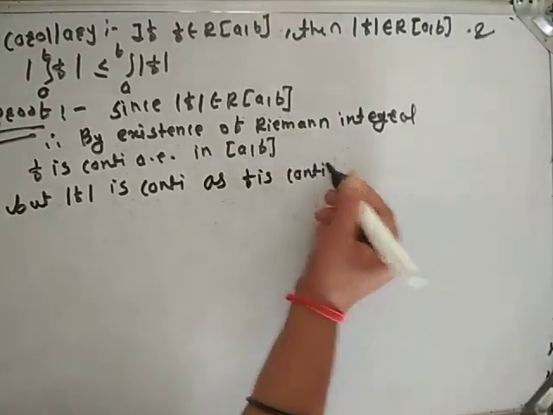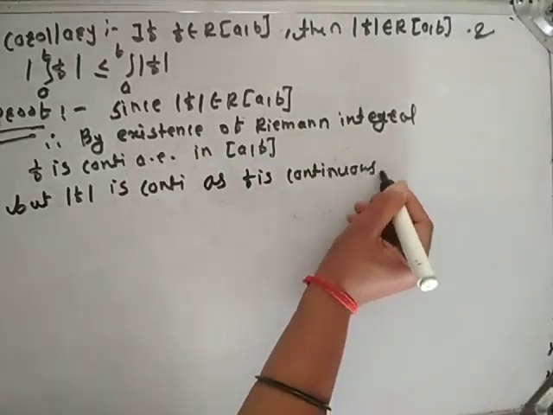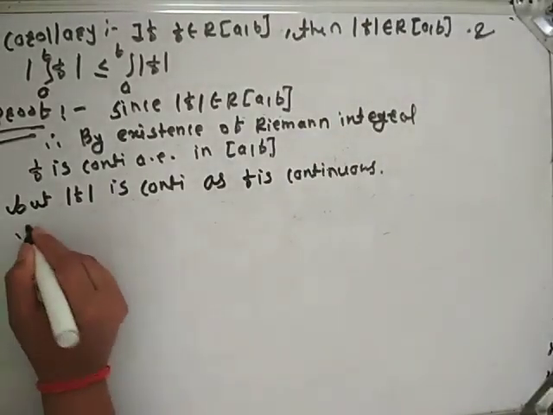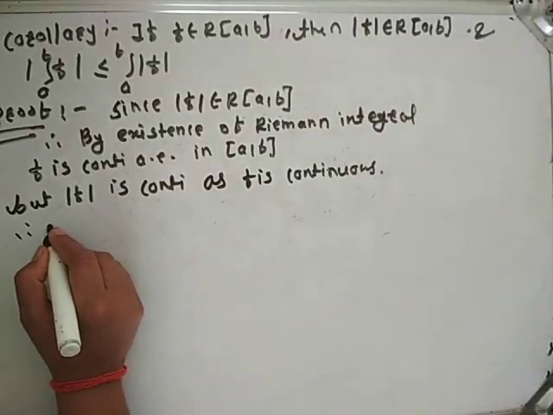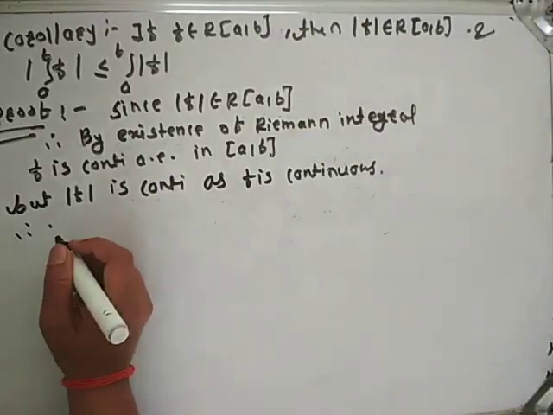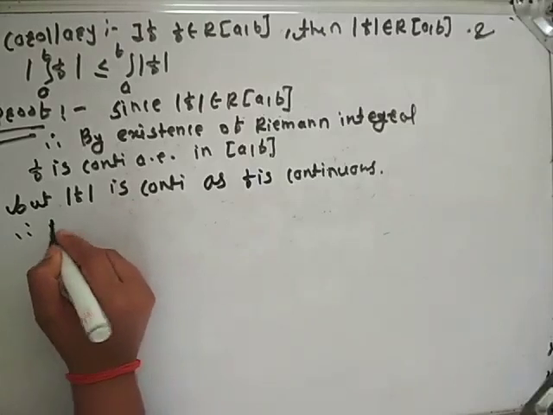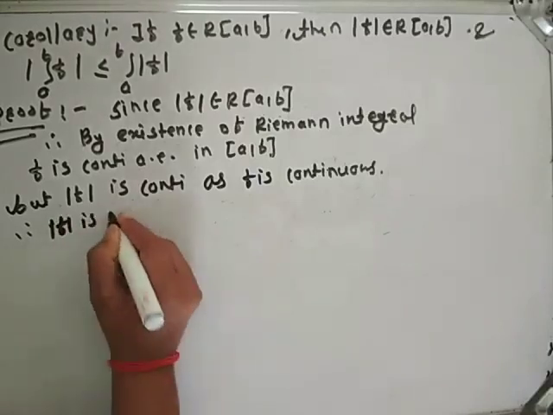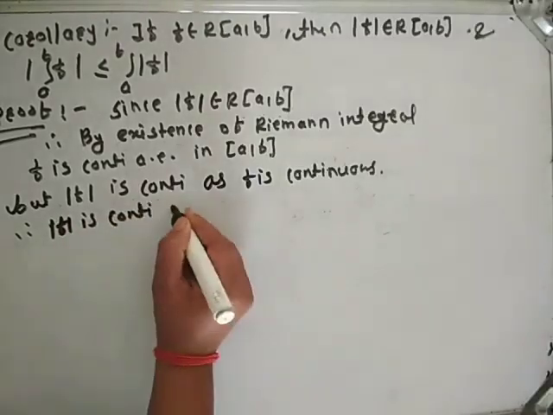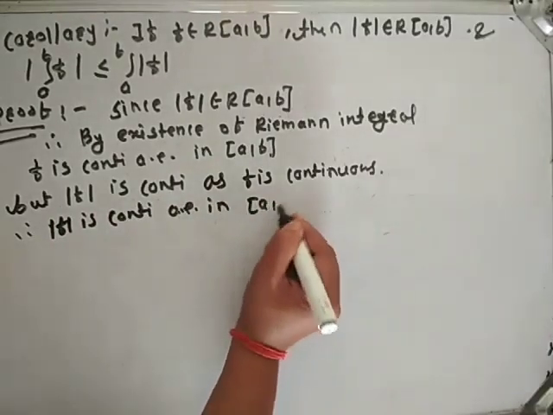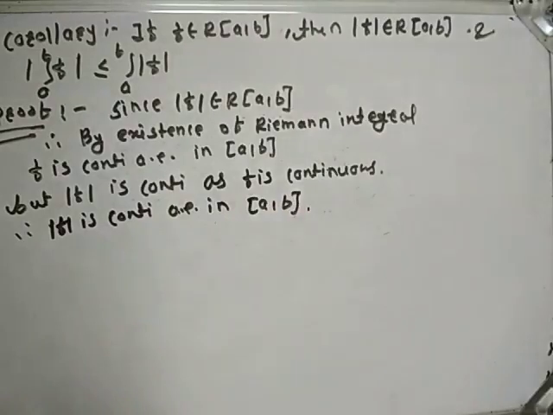Therefore mod f is continuous almost everywhere in the closed interval [a,b].